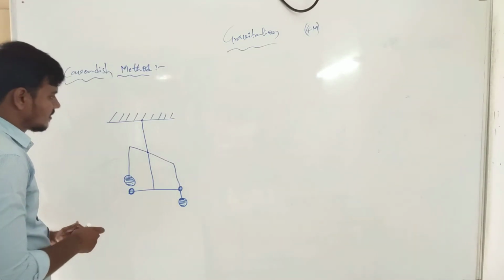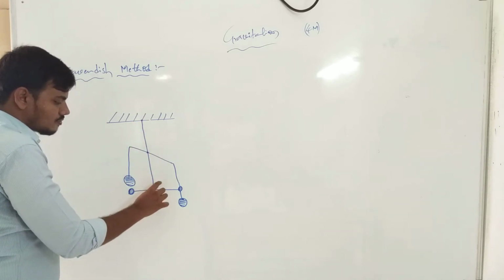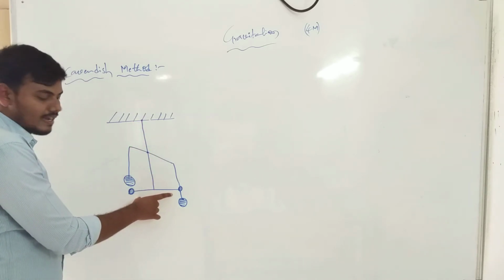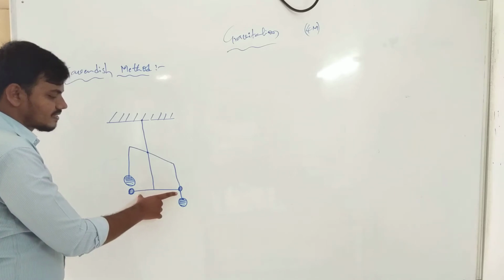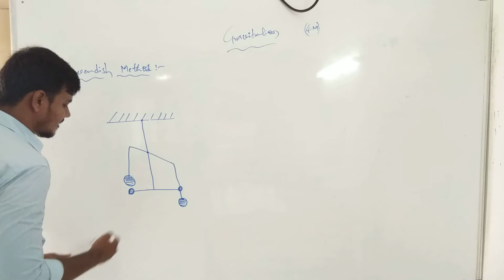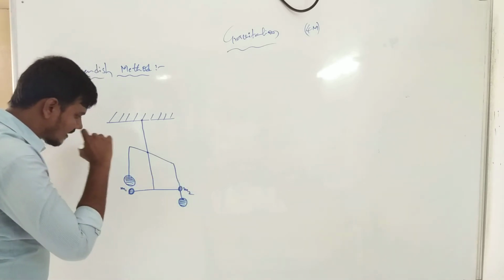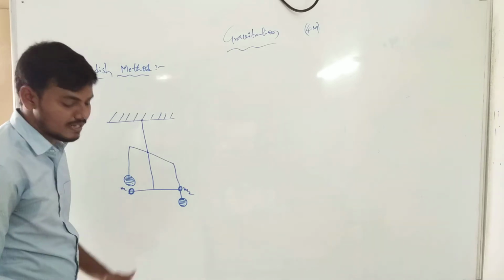First, using the rigid support tied to a string, I choose a wooden plank. There are two masses at the edges of the plank: the first body of mass M1 and the second body of mass M2.